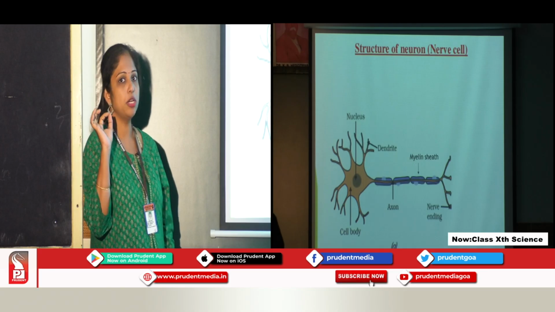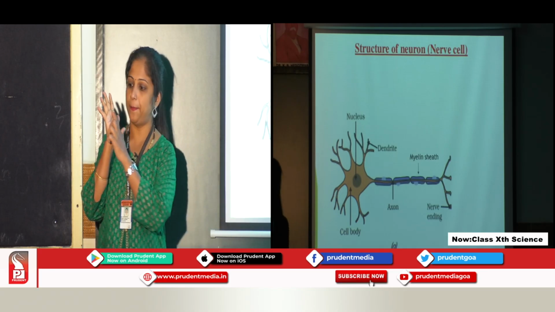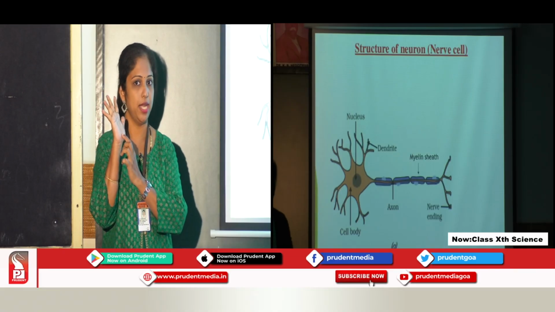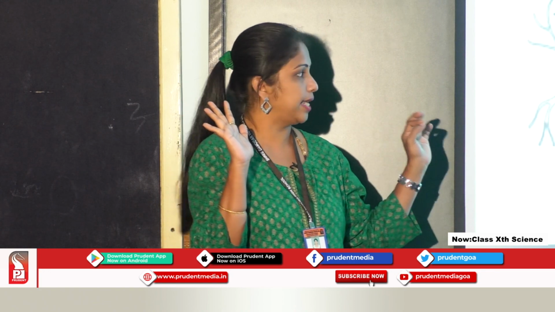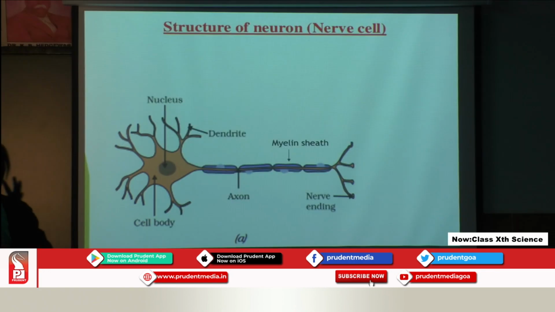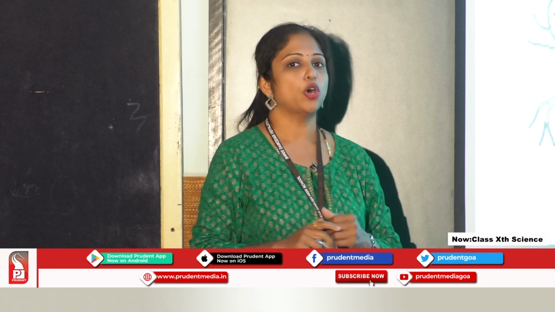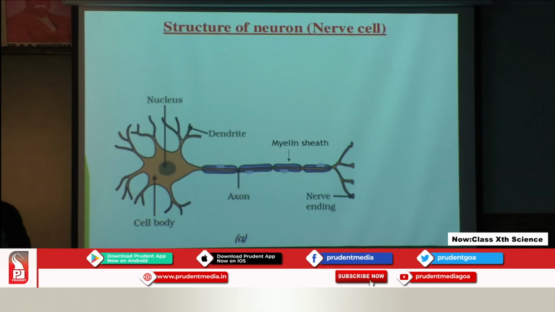The important part of this nerve cell is the cell body. I can compare it with my palm, right? The cell body has a dark colored structure in the center, which is called the nucleus. All other cell organelles and the cytoplasm would be present in the cell body. The cell body is also called the cyton.